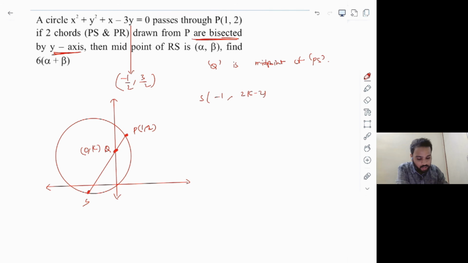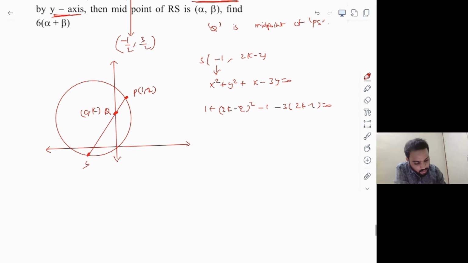Okay. Now, very clearly, you can notice that the point S is a point lying on the circle, so it has to satisfy the given circle equation, which is x square plus y square plus x minus 3y equals 0. And let's substitute that here. So which will be 1 plus y value, 2k minus 2 whole square, and again minus 1 minus 3 into 2k minus 2 equals 0. So let's expand and see. When the plus 1 and minus 1 get cancelled, you get 4k square plus 4 minus 8k minus 6k plus 6 equals 0.